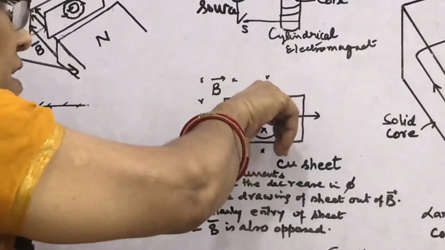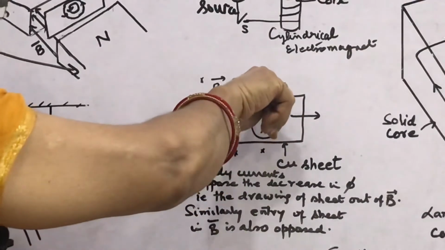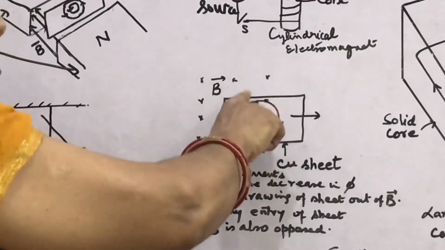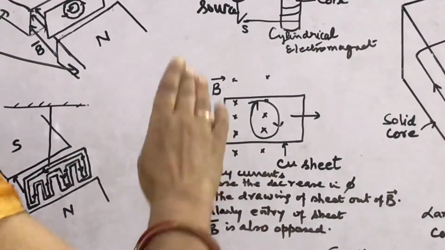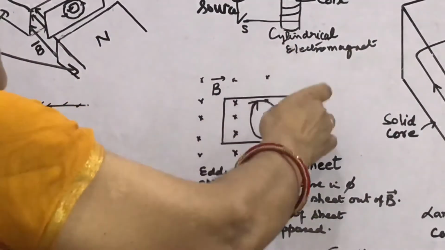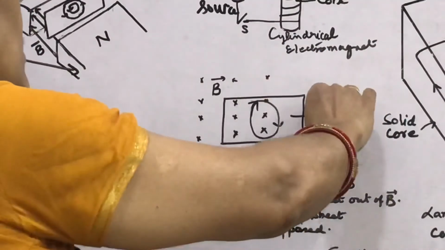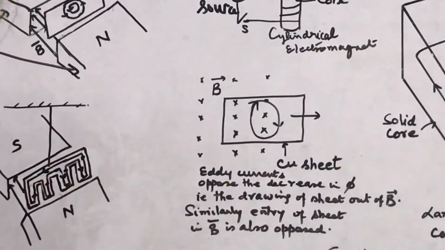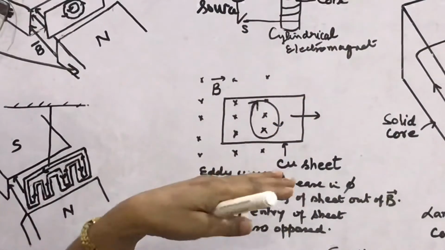As per the right hand thumb rule, the thumb is perpendicular to the plane inward, so clockwise. So you can also say that eddy currents oppose the decrease in flux, that is, the drawing of the sheet out of the field. This copper sheet is drawn out of the field, and it is opposed.